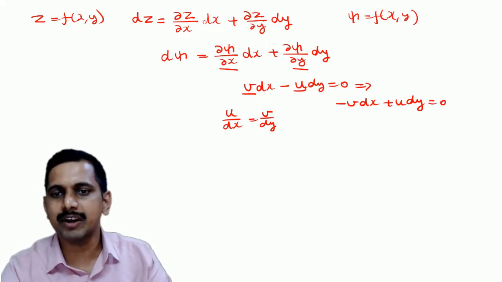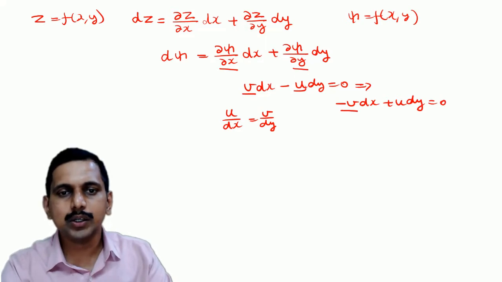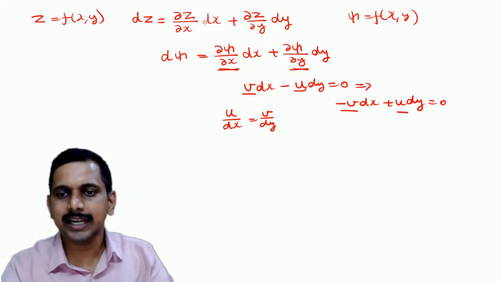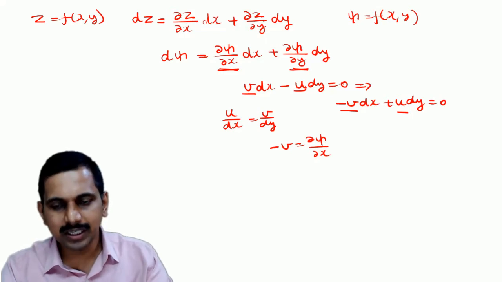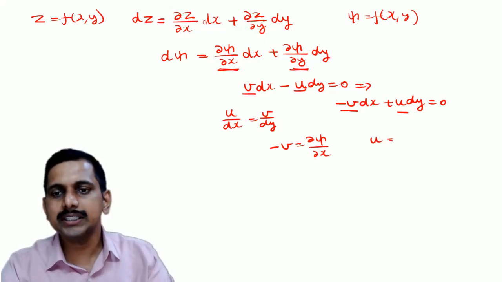Possible because we have multiplied by minus. So we can write it like this. Now we compare this with this and this with this. That means here minus v is equal to dou psi by dou x, which is the definition of stream function, and u is dou psi by dou y.